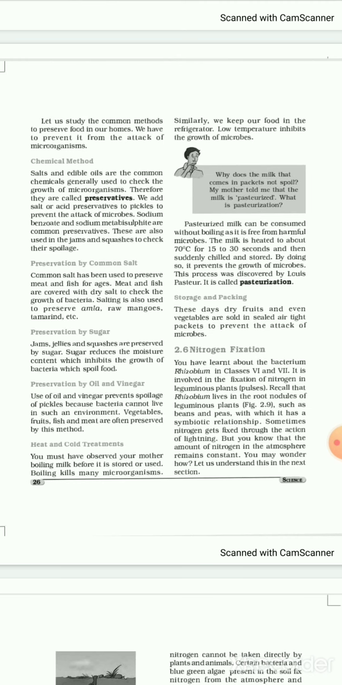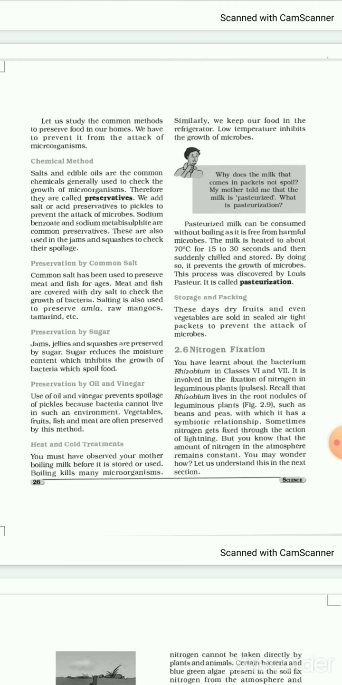Similarly, we keep our food in the refrigerator. Low temperature inhibits the growth of microorganisms. We all keep the vegetables, is it? All the chutneys, etc. Many of the things in the refrigerator at low temperature.